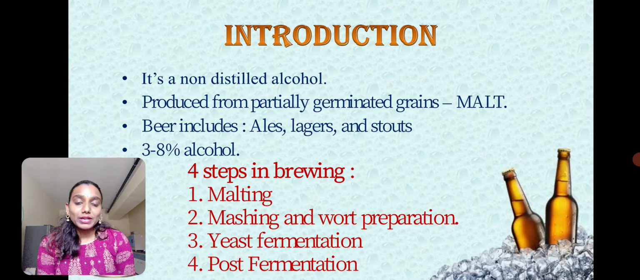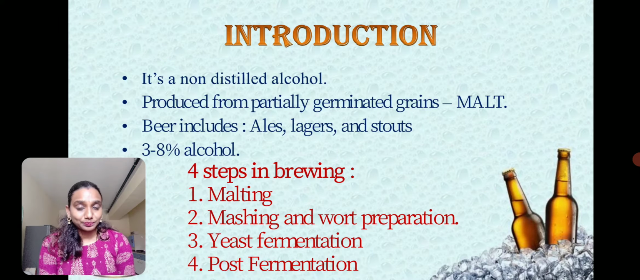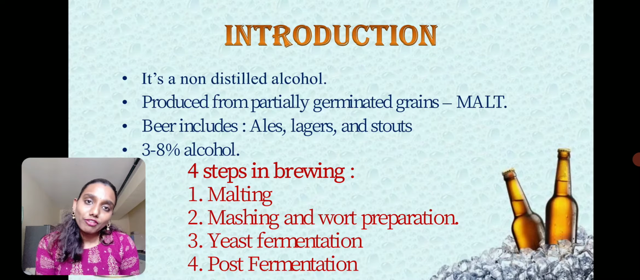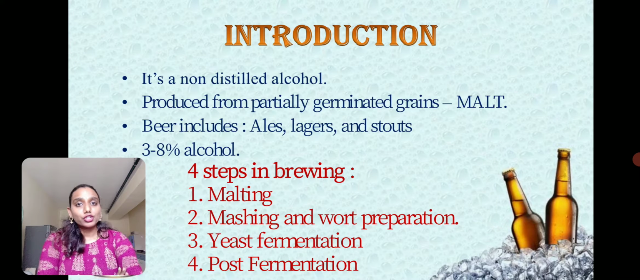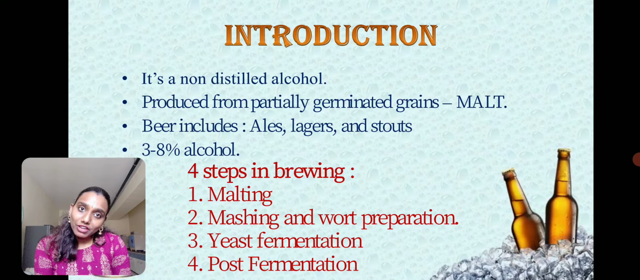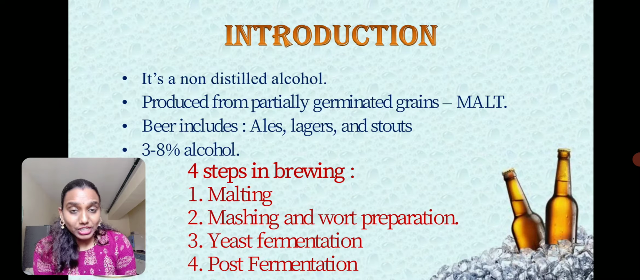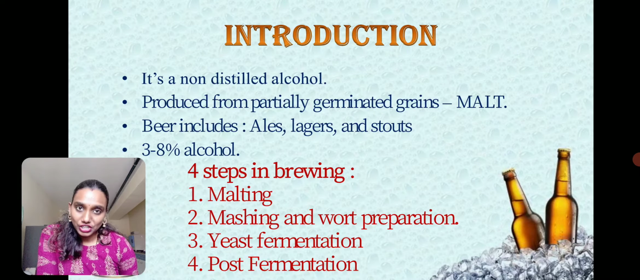Now what is top fermenting yeast and bottom fermenting yeast? We will be seeing in this video further. Beer usually will contain 3 to 8% of alcohol in it. There are various steps involved in the production of beer. The 4 steps involved in beer brewing are malting, mashing and wort preparation, yeast fermentation and post fermentation. Post fermentation here means aging.